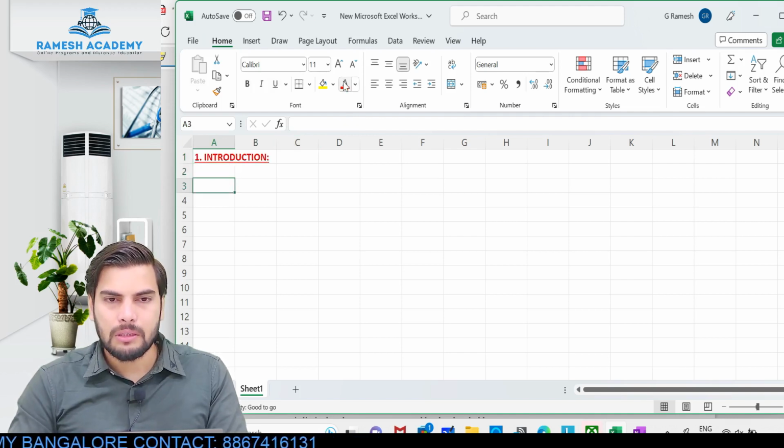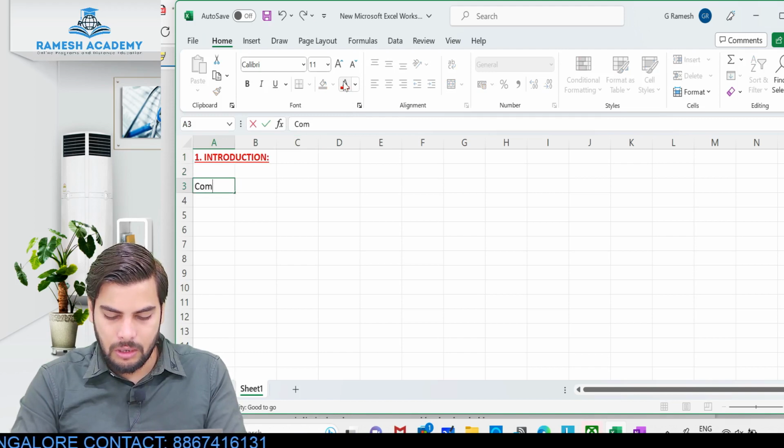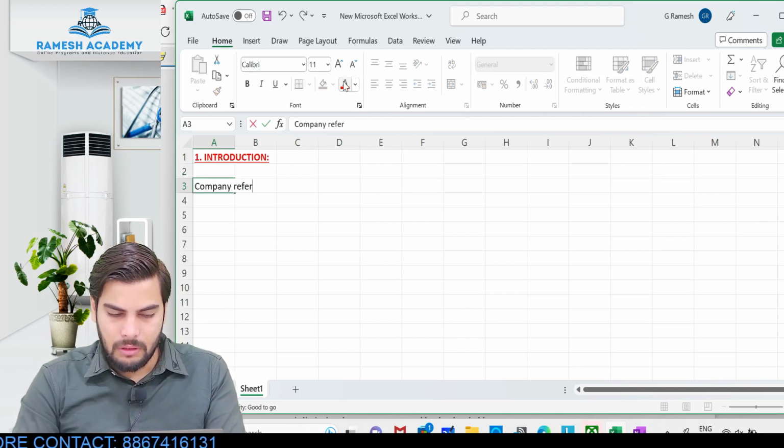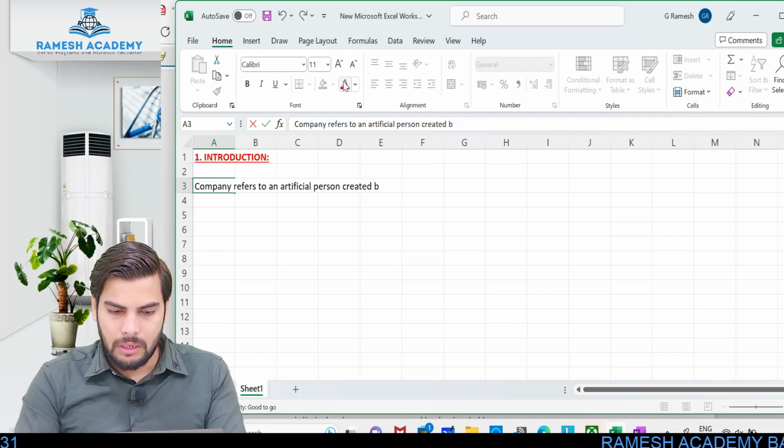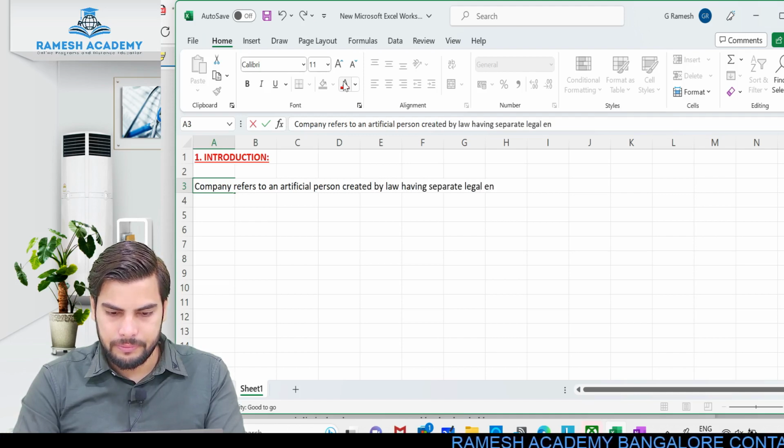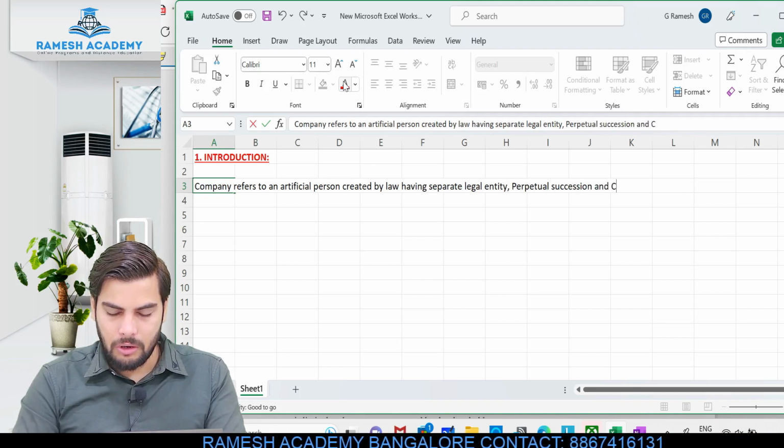Okay, so first we learned about the meaning of the term company. Company refers to an artificial person created by law, having separate legal entity, perpetual succession and common seal.